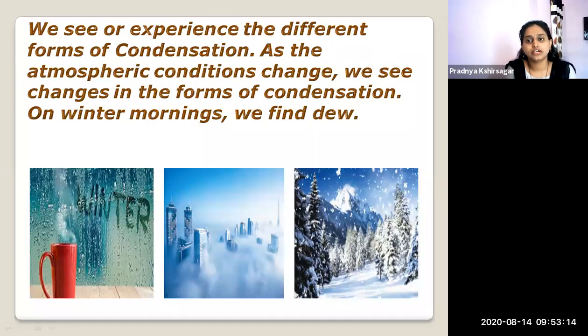Why have I explained condensation? Because condensation and precipitation are one of the forms. Yes, they both go together in the water cycle. So that's why I explained the form of condensation. As the atmospheric conditions change, we see changes in the form of condensation. And during winter mornings we find dew. Means during winter mornings, early morning, we find some dew on objects.